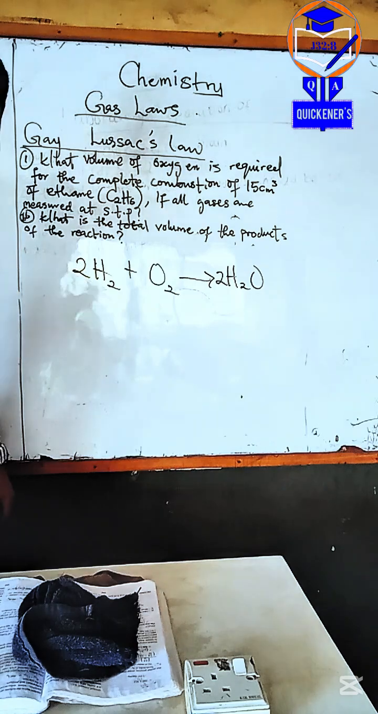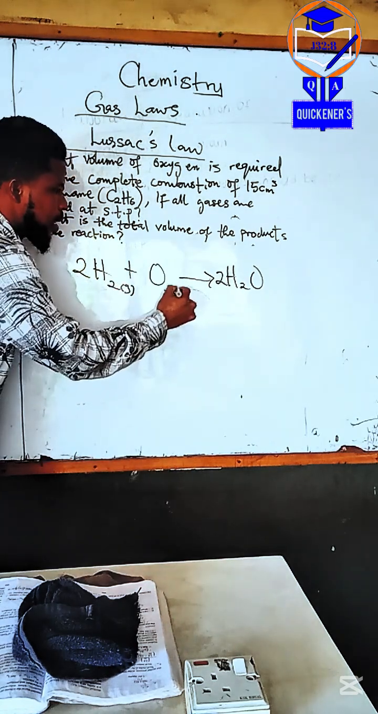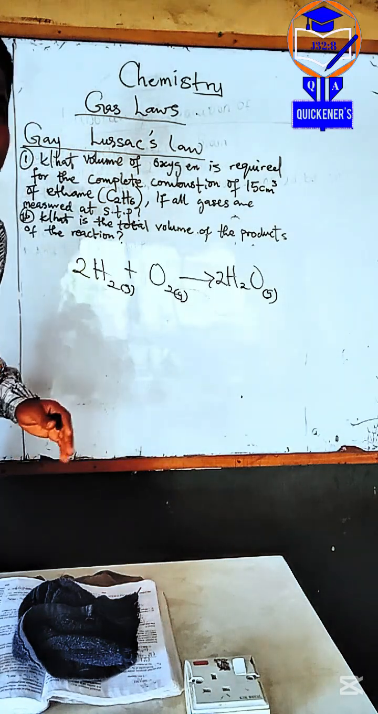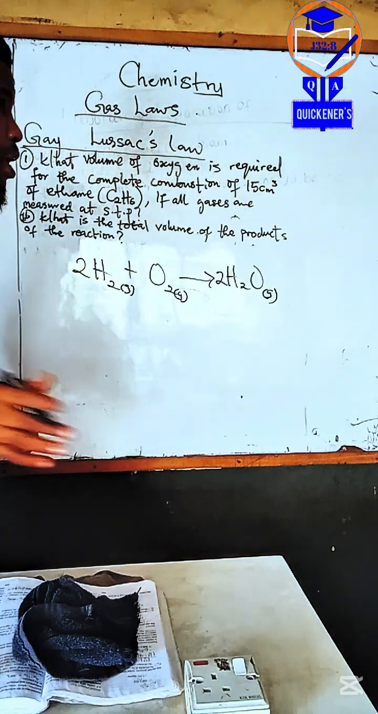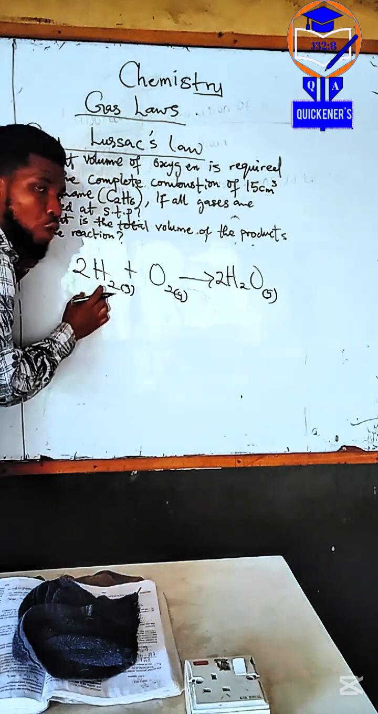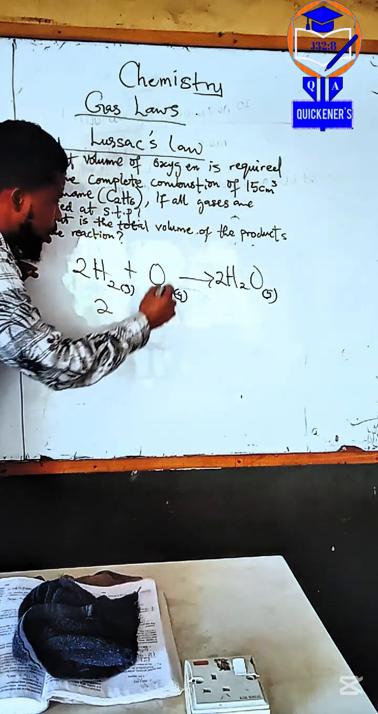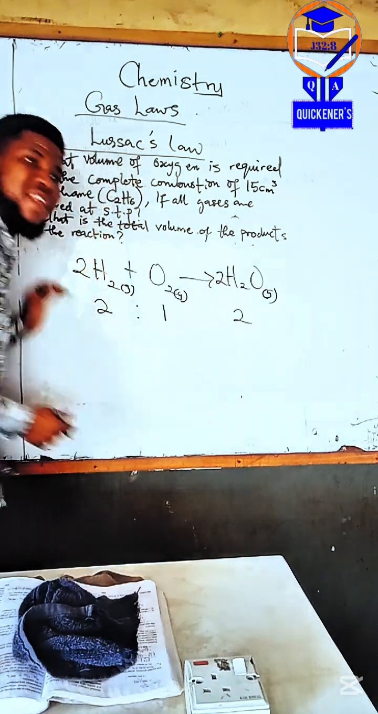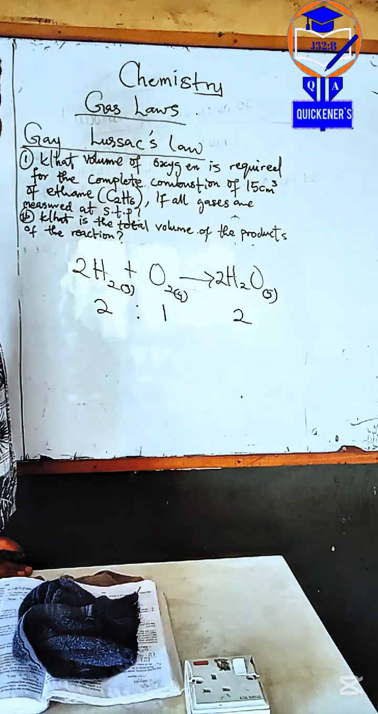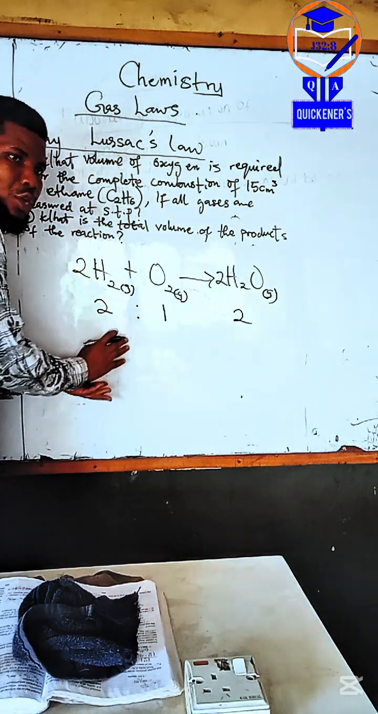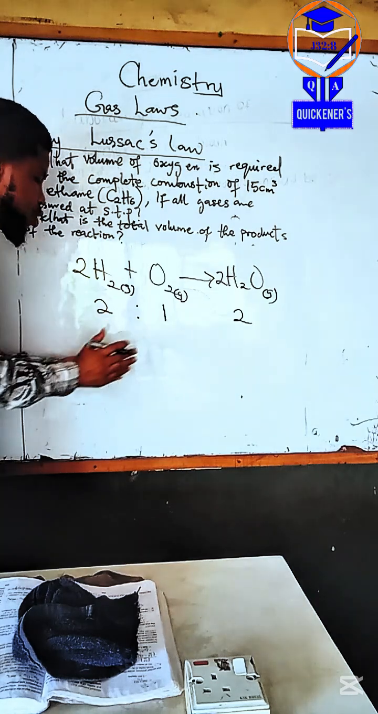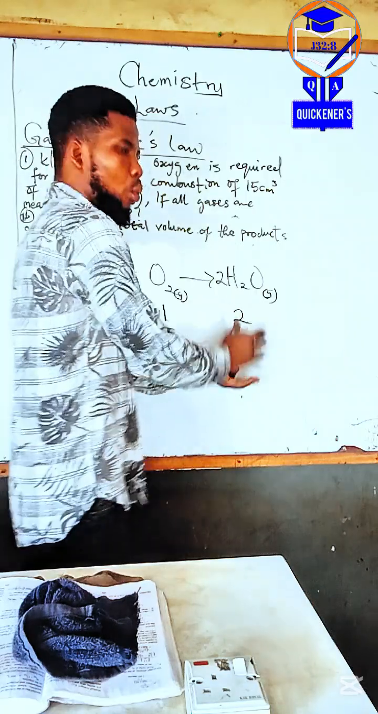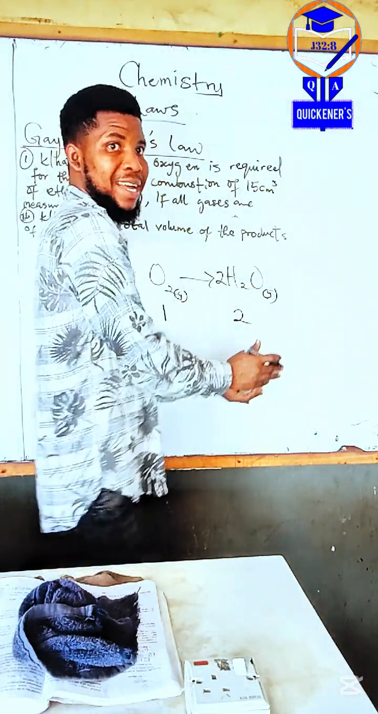According to Gay-Lussac, each gaseous reaction has a simple whole number ratio to one another. Are you with me? What does that mean? It means that the ratio of this, which is 2, how many here? 1, how many here? 2. It's the same way they will combine in volume. So for hydrogen to completely react with oxygen, you need 2 volumes of hydrogen and 1 volume of oxygen to give you 2 volumes of water, right?